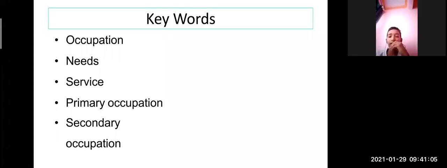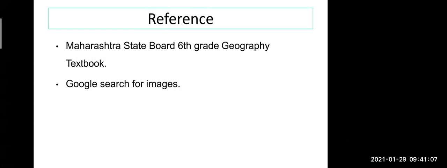So if you want to see more about these things, see your geography textbook also, there are many images you will find, and you can get the images on Google also, and you can search on YouTube also. One more thing, I told you to find the process of how clothes are made. You can find many links on YouTube. Like you can see how cheese is made from milk in the process. You can see how clothes are made from cotton. All these things you can search on YouTube.